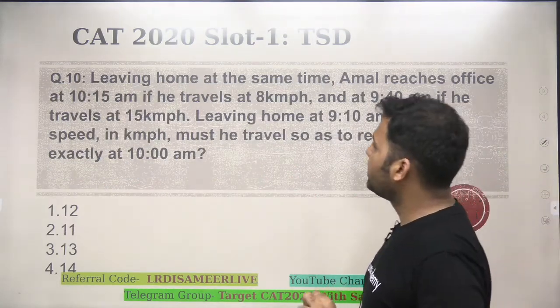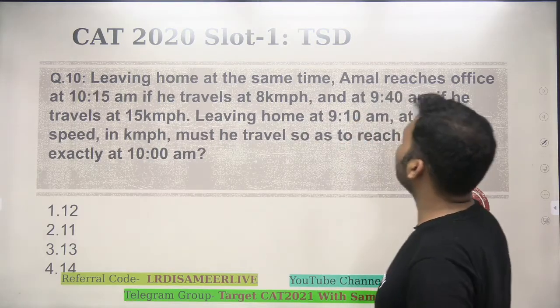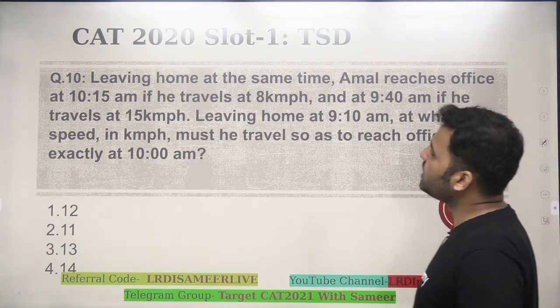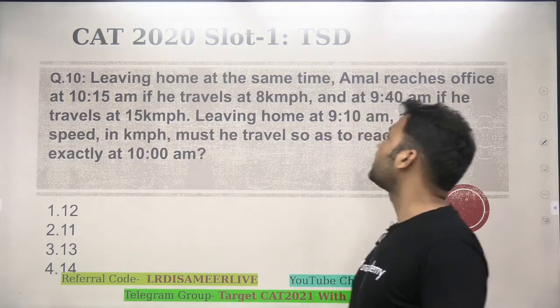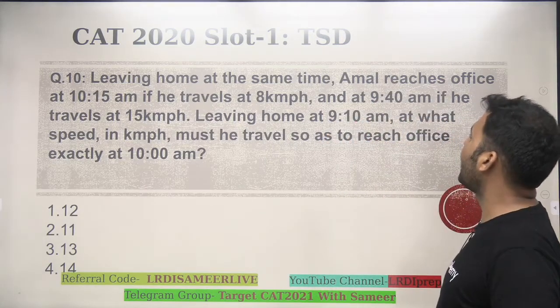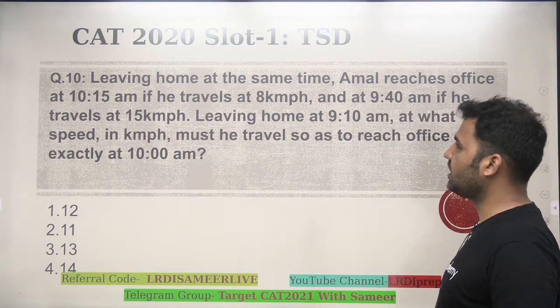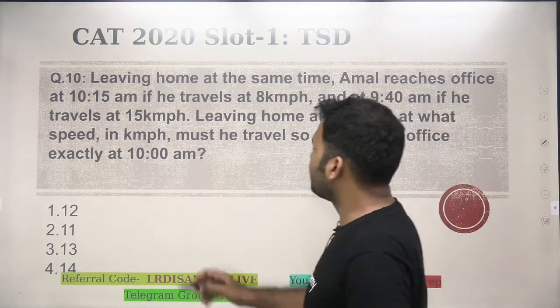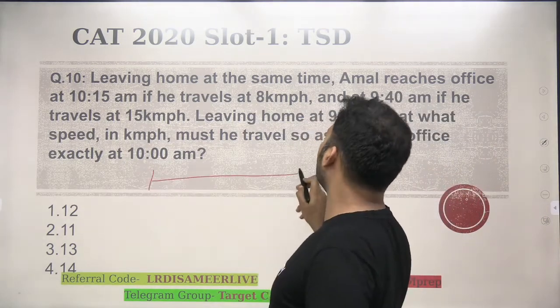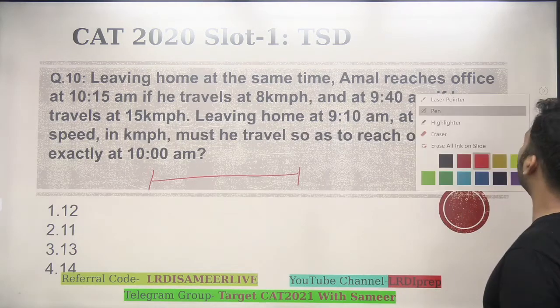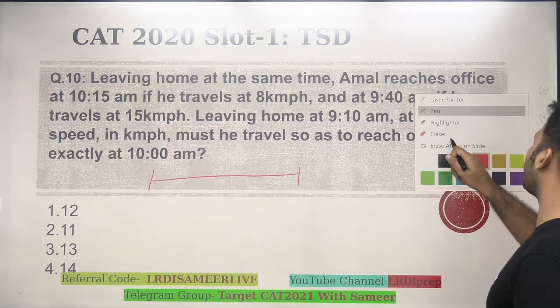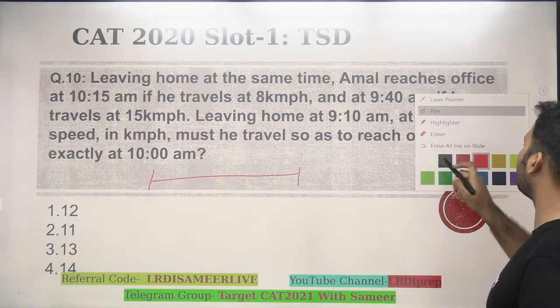Now let's look at question number 10. It says leaving home at the same time, Amal reaches office at 10:15 a.m. if he travels at 8 km per hour, and at 9:40 a.m. if he travels at 15 km per hour. So there is a time, right, at which Amal is leaving home. अपना घर वो किस time पे छोड़ रहा है, we don't know that, right?